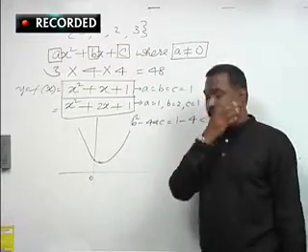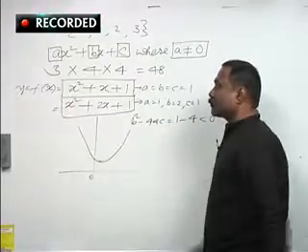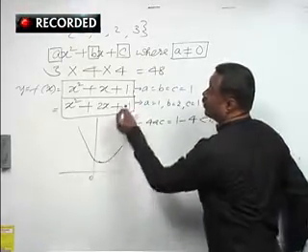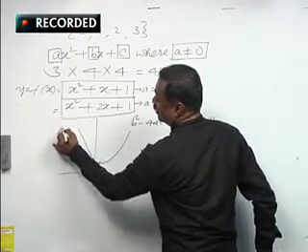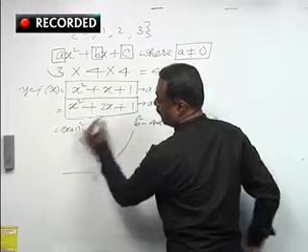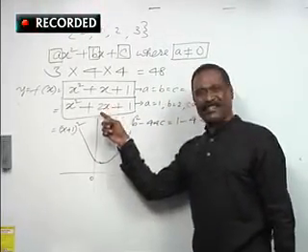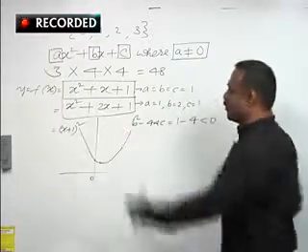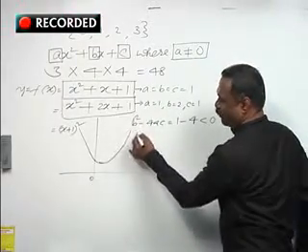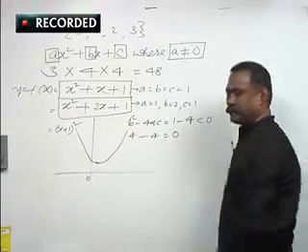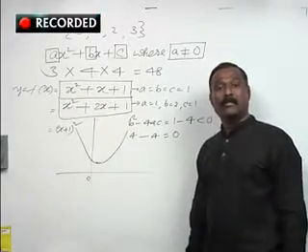So, let us come to the second case now. This is x squared plus 2x plus 1. Then, x plus 1 whole square. You can understand that it is nothing but x plus 1 whole square. If you see the discriminant of it, what is the discriminant? b square is 4, minus 4 into 1 into 1, 4 minus 4, 0.